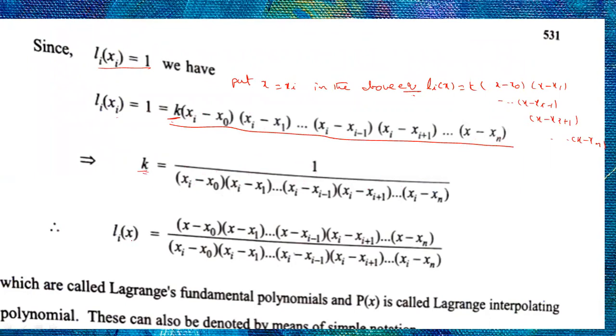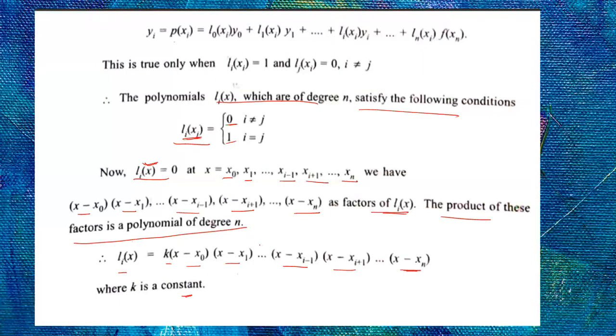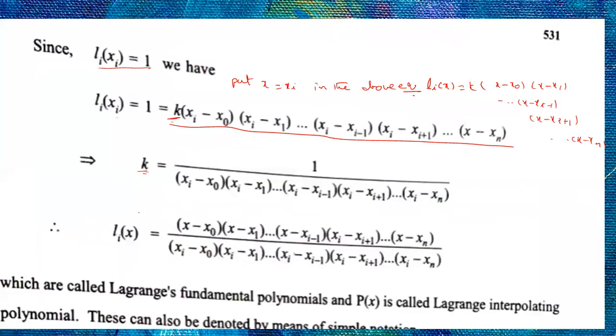Therefore, Li of x is equal to, x minus x0 into x minus x1 into... so he's substituting in this. Now you got the k value. He's substituting the k value.